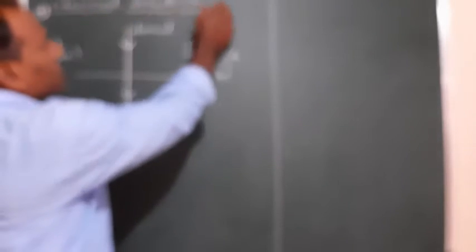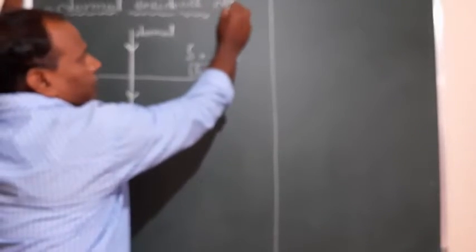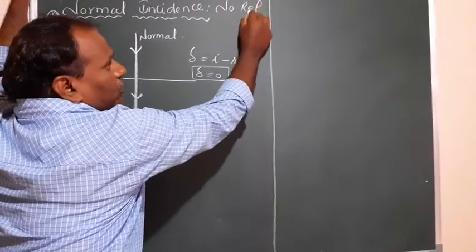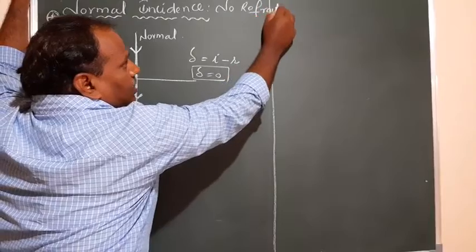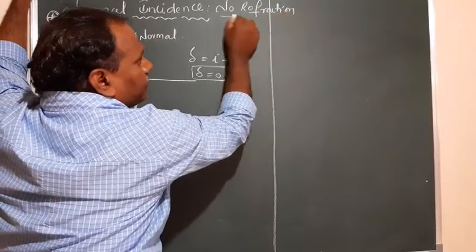You have to remember this: for normal incidence, there is no refraction, even though the light is propagating from one medium to another medium.